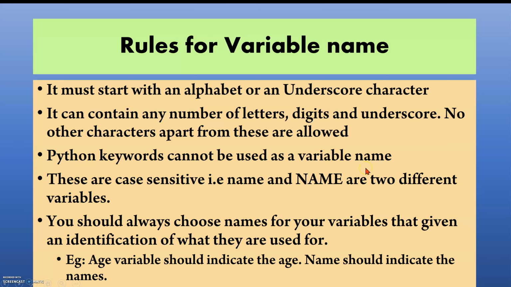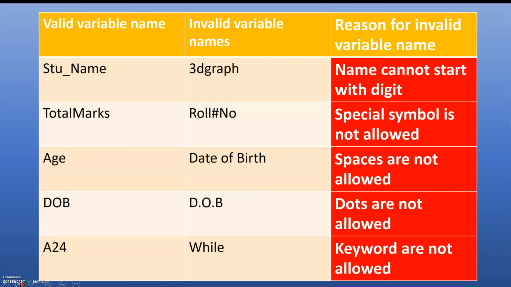There are many keywords like for, if, else, and you cannot use those as variable names. Names are case sensitive, that is, name and Name are two different variables. You should always choose names that identify what they are used for. For example, an age variable should indicate the age and name should indicate the names.